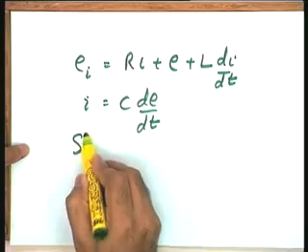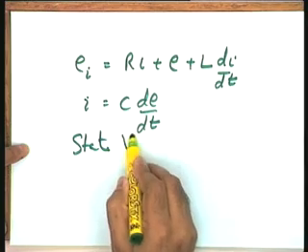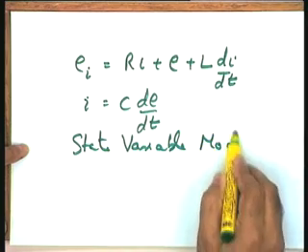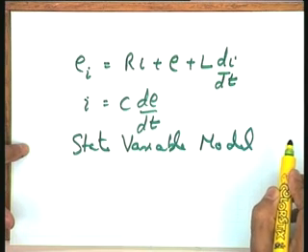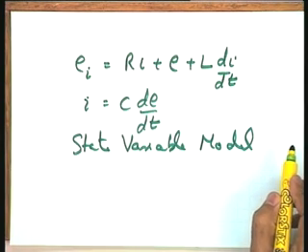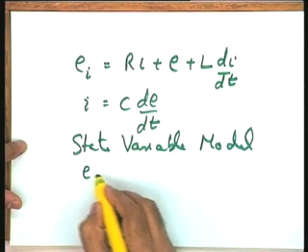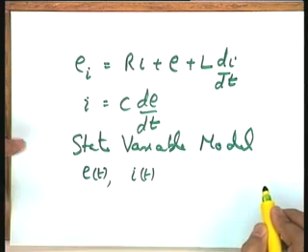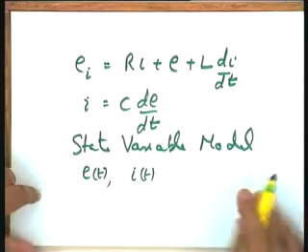The state variable model, which is nothing but a reorganization of this mathematical model, is defined so that I should be able to get the characterizing variables, E t and I t, from that model. The standard practice is to write the state variable model in terms of the first derivatives of the characterizing variables.